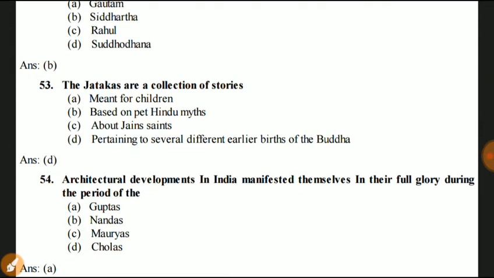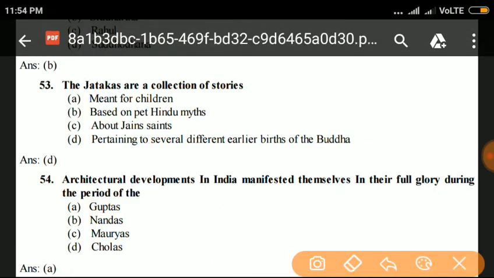Architectural developments in India manifested themselves in their full glory during the Gupta period, Nanda period, Maurya period, or Chola period. Answer is the Gupta period.